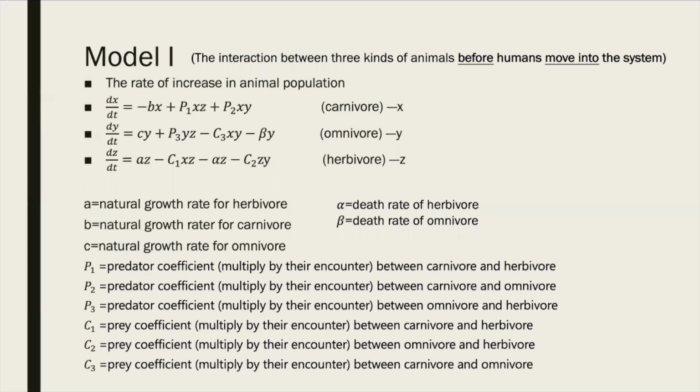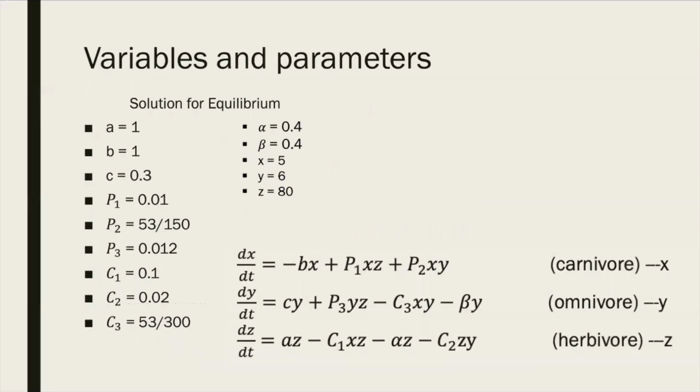The expressions of the rate of increase are shown on the slide. We also construct a loss constant for this problem. We find a solution for the equilibrium point of these three equations, and their values are shown on the slide.